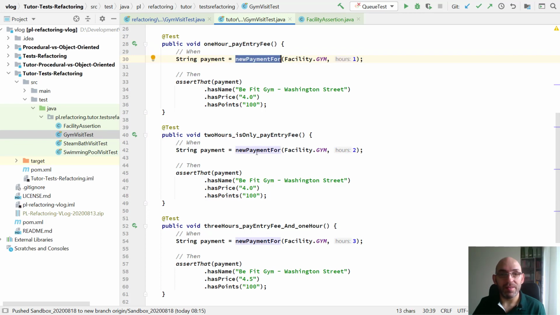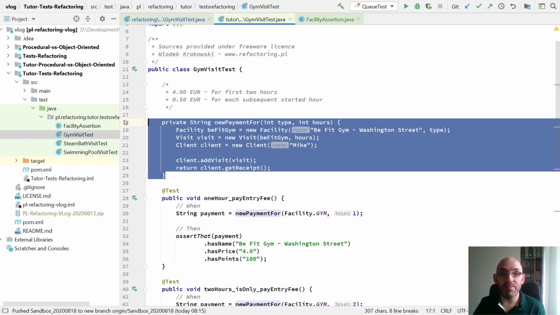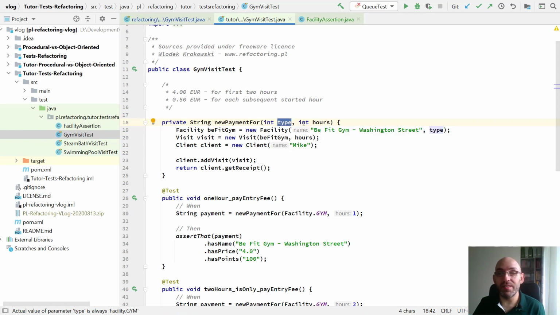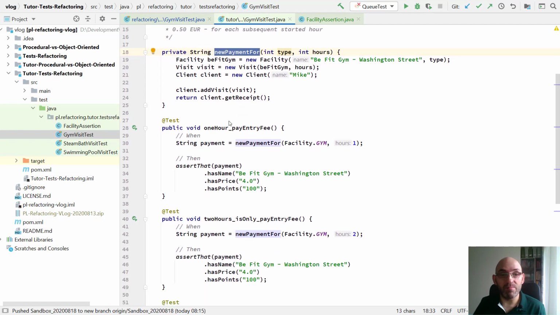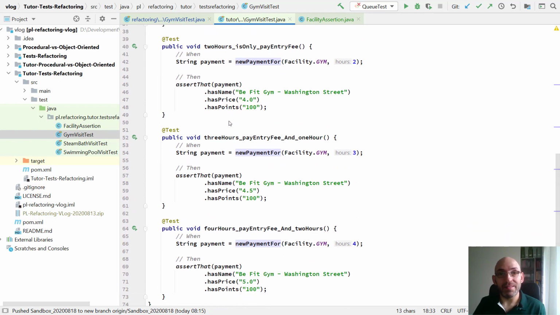I put a lot of code into one command method, so the duplicated logic has been put into a method, and the only differences, which were the type of the facility, gym, swimming pool, and the number of hours, are put as parameters into a kind of factory method that is used by these 3 cases. You can achieve this shape of the code by yourself. Download the source code and try to do this by yourself.